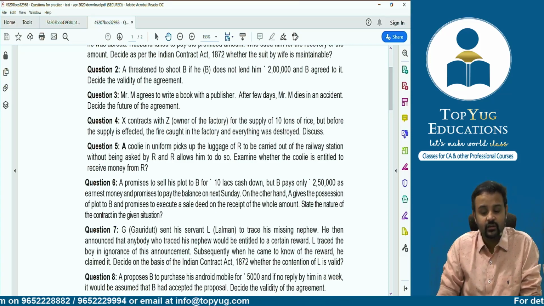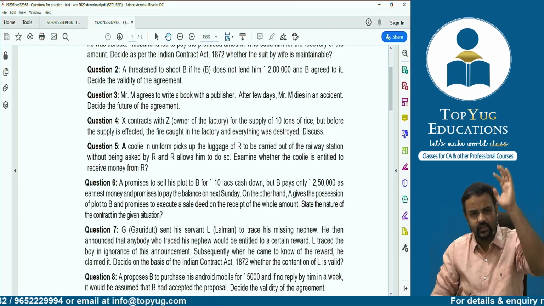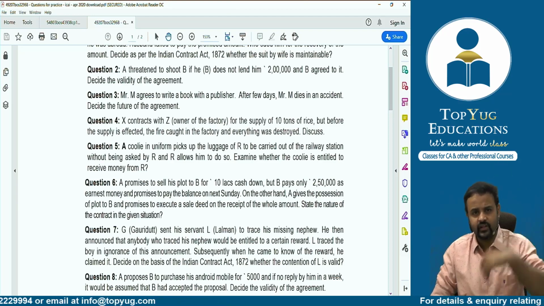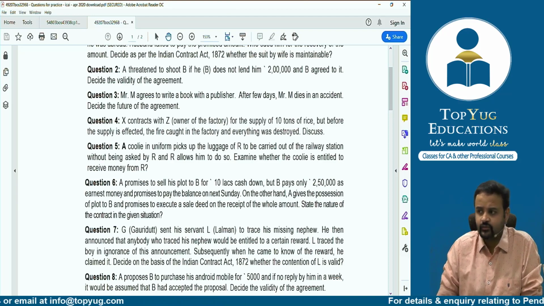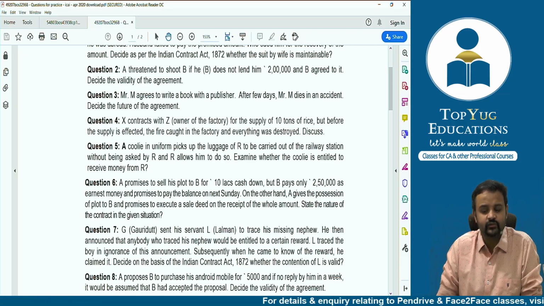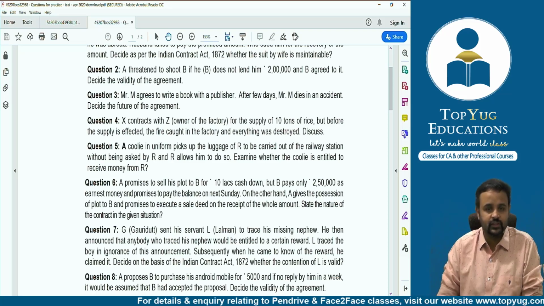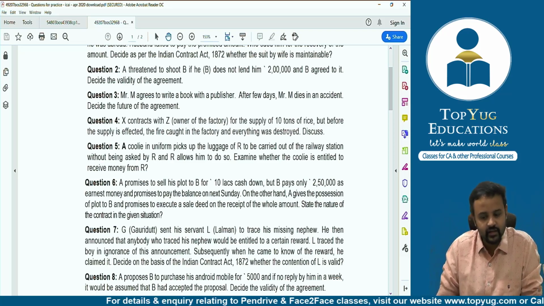Now do you think Mr. Publisher can go to the court of law and call that person again? Yamraj, please send that person again and let him first perform and then you can take him. No, it's not possible, my dear friends. Yesterday we discussed it should be possible to perform, right? And here it's not possible to perform. So this is hit by impossibility, and the agreement will become void. Court cannot compel the parties, right?